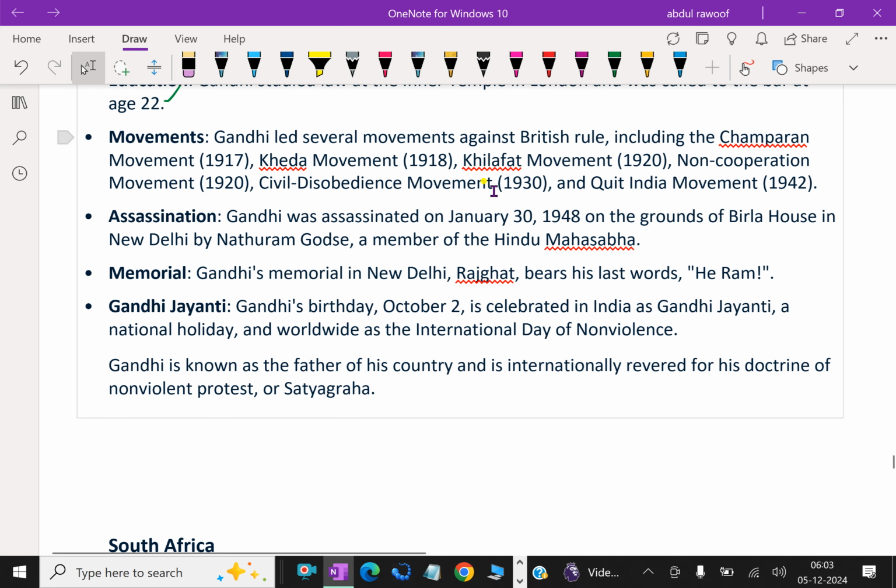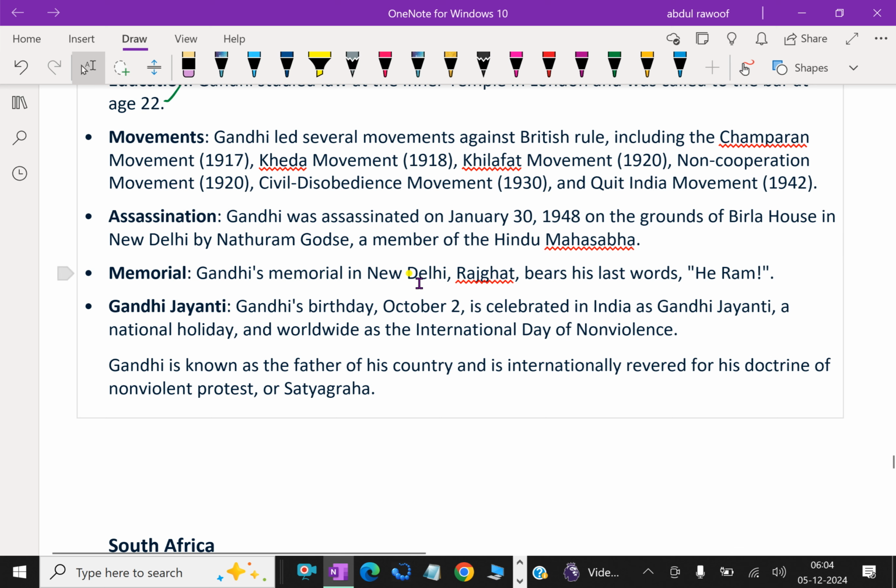Gandhi led several movements against British rule, including the Champaran movement 1917, Kheda movement 1918, Khilafat movement 1920, non-cooperation movement 1920, civil disobedience movement 1930, and Quit India movement 1942.